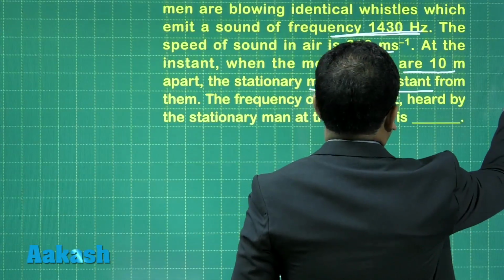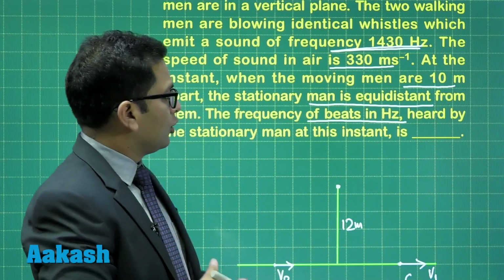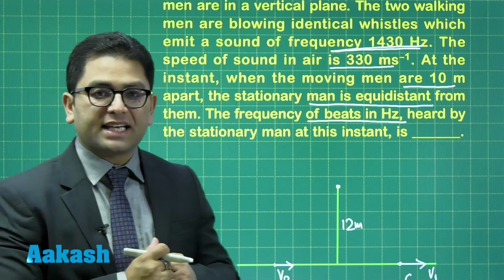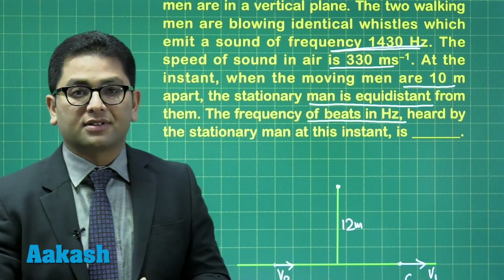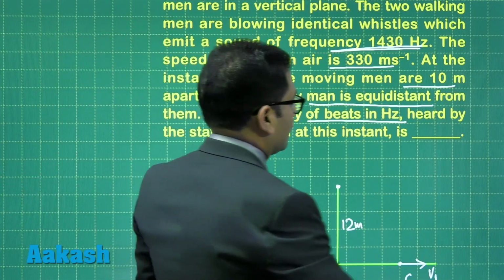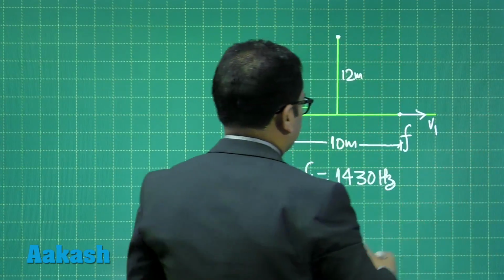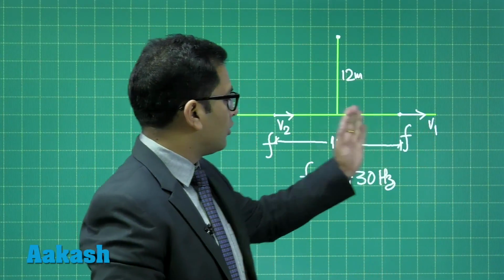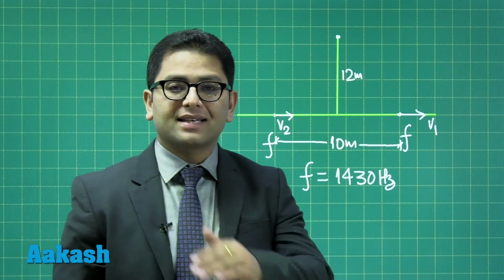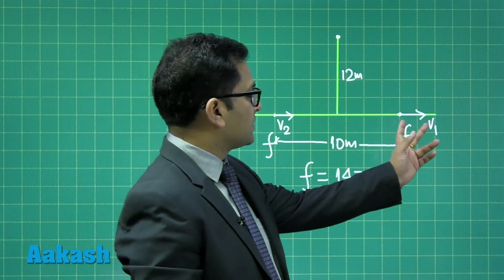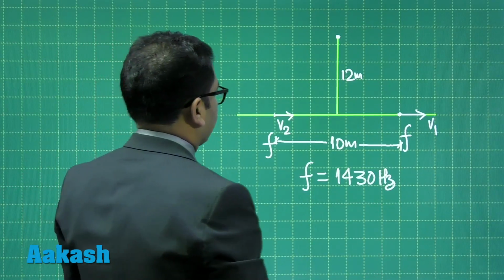Now what is the question? The question is the frequency of beats. All right, now the strategy is very clear. We will calculate the frequency received by the observer, and the difference in the frequency received by the observer is what we call beats, right? One thing you need to understand is that this will help us approximate binomially, because the speed of the persons who are acting as the source is very, very less as compared to the speed of sound. The speed of these persons is 1 meter per second, 2 meter per second, while the speed of sound is 330 meter per second.